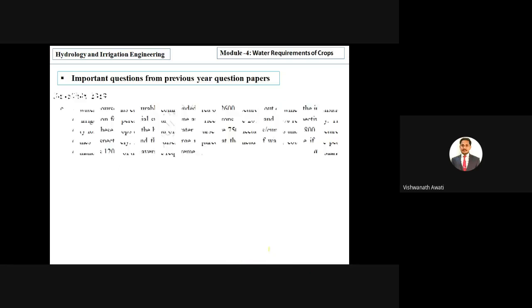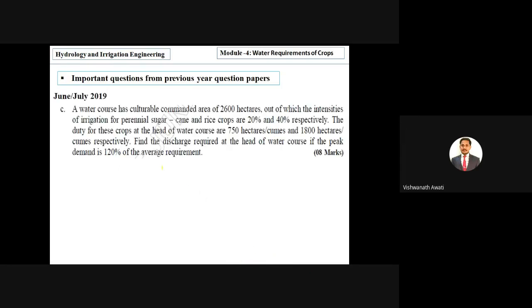Then so we'll now see important questions. In June July 2019, there is the same question which we discussed, that is a water course has a cultivable command area of 2600 hectares. They have given CCA, that is cultivable command area 2600 hectares, out of which intensities of irrigation for perennial sugarcane is 20% and rice crop is 40% respectively, right?